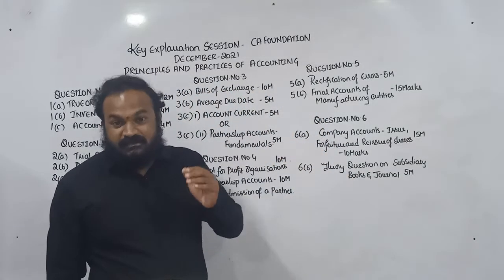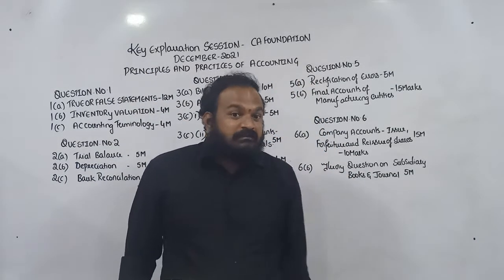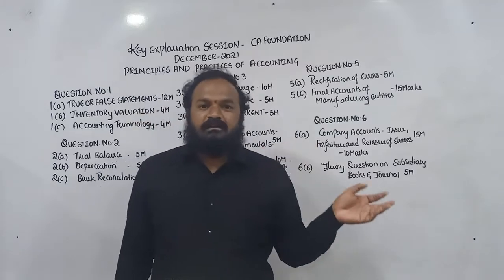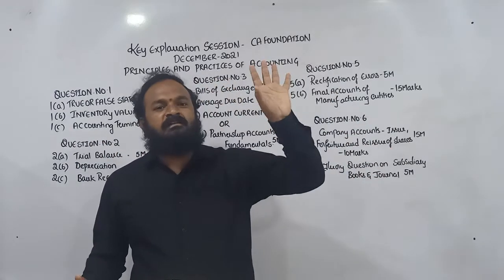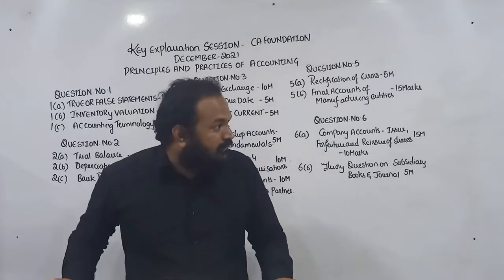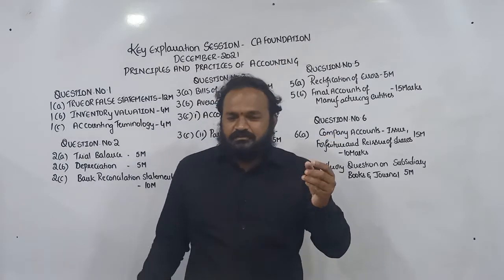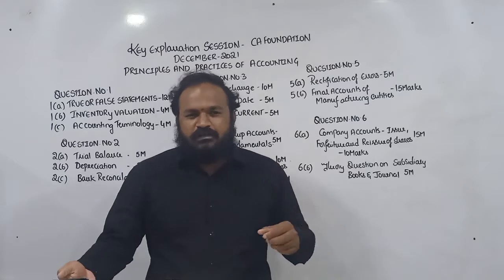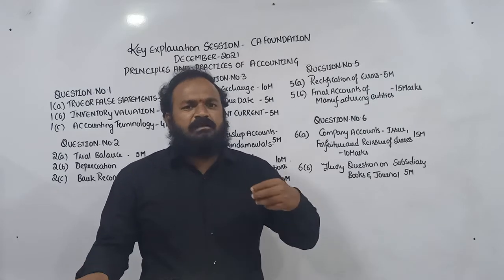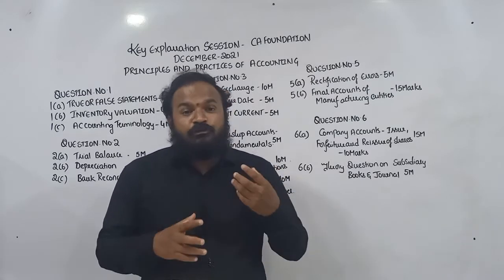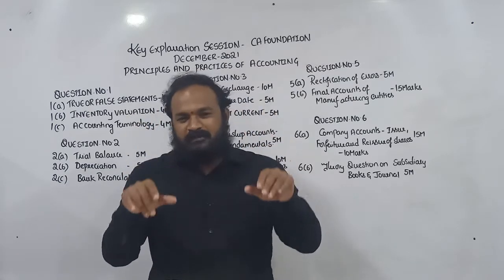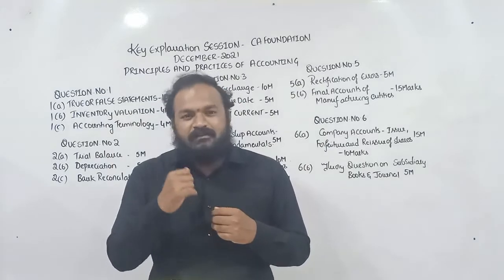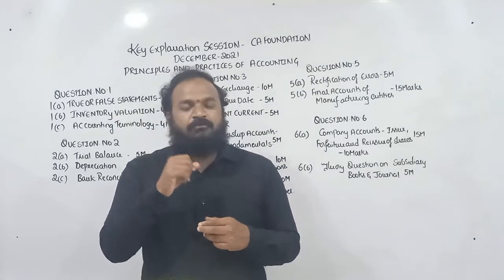Next, question number 6A, we solved 10 models on company accounts, issue, forfeiture and reissue. The question comes from those 10 models itself. Next, this is one general question. A theory question on subsidiary books. What do you mean by principal books of accounts, and what are the rules of posting journal entries into the ledger? Right? You have to open the account and use the 'to' and 'by' symbols. We generally discussed this at the time of the ledger chapter.